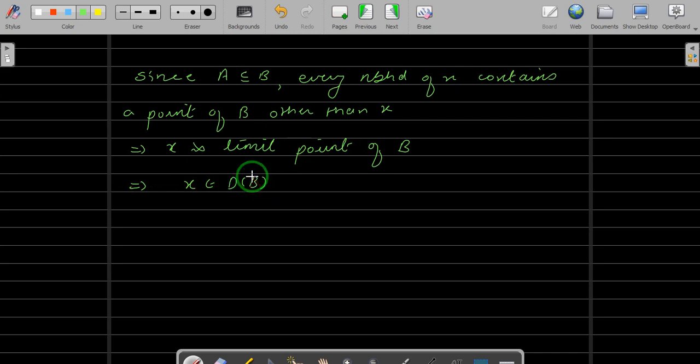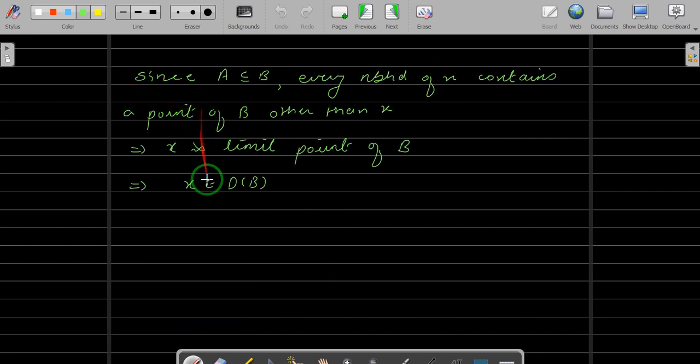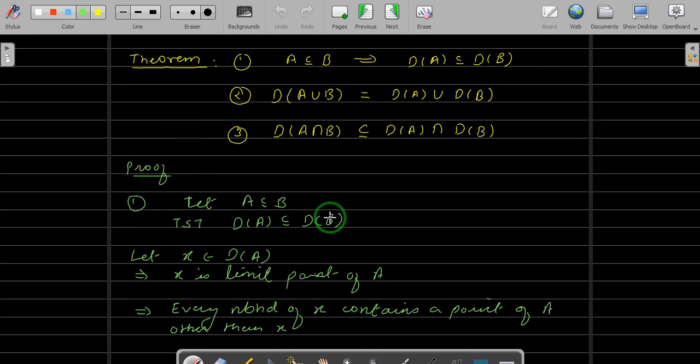And if x is a limit point of B, it implies x belongs to derived set of B. And what is this x? We have taken this x from the derived set of A, and with arguments we have shown that x belongs to derived set of B. Hence, derived set of A is a subset of derived set of B, and that completes your first part. Right? That is, A is a subset of B implies derived set of A is a subset of derived set of B. Okay.